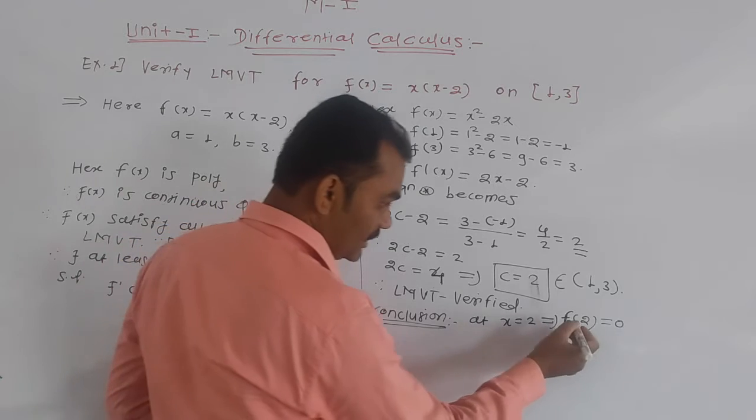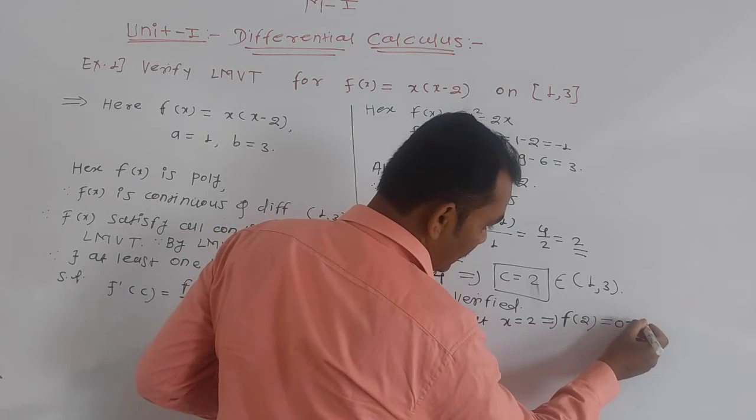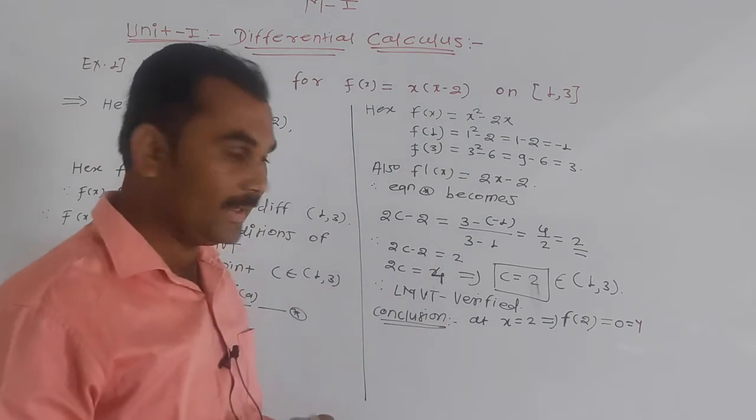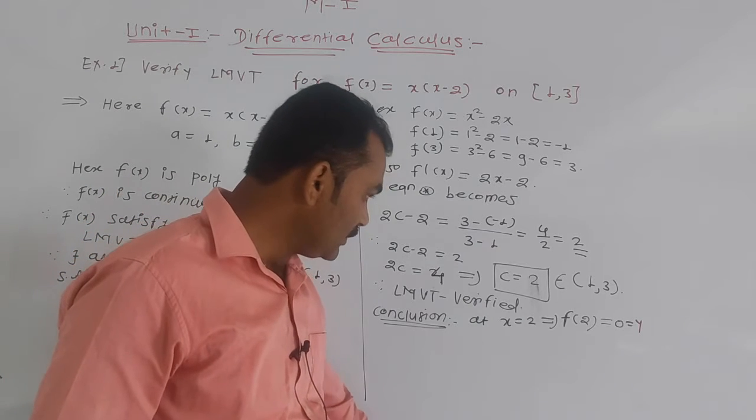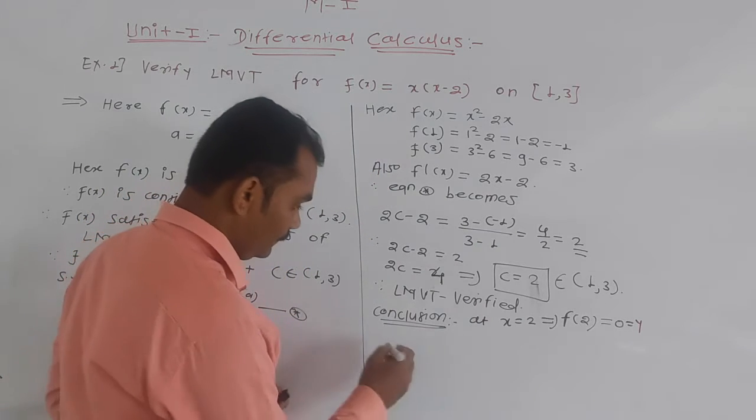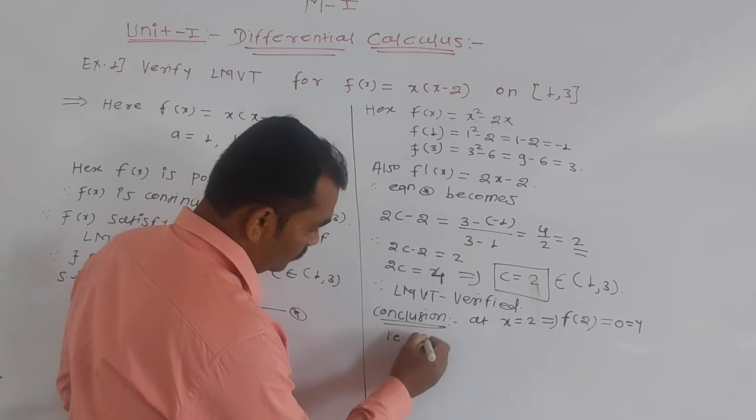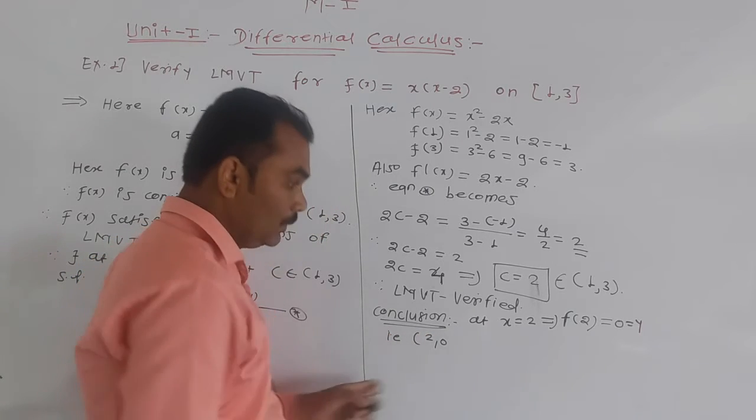This x here x is equal to 2. We get this is your value of y. That is 2 comma 0. That is, at x is equal to 2, we get y is 0.